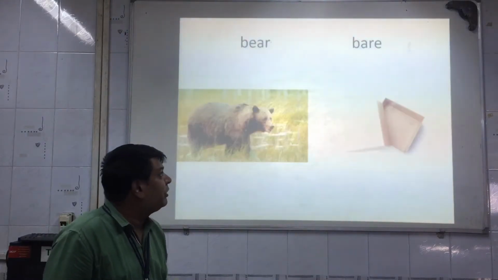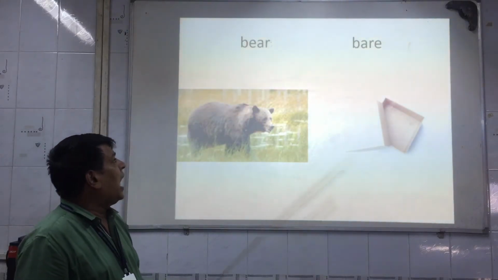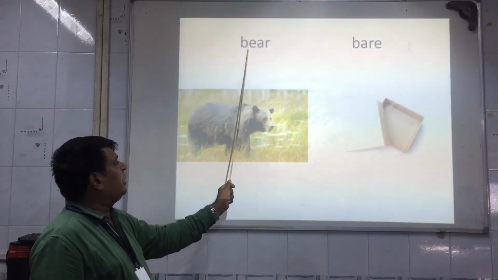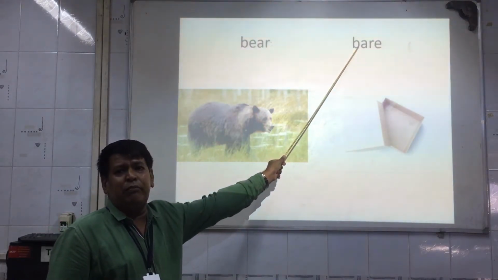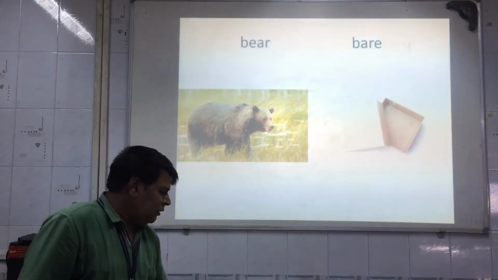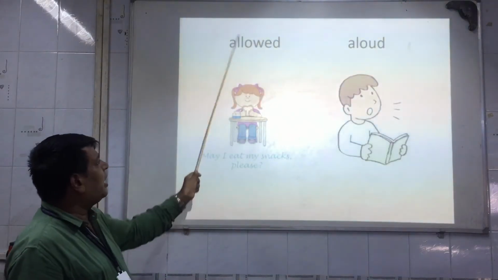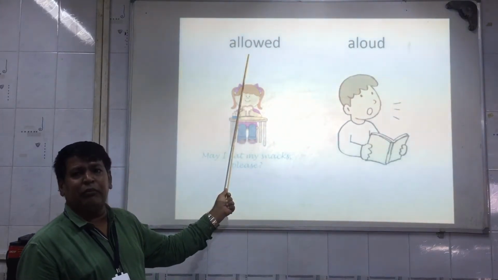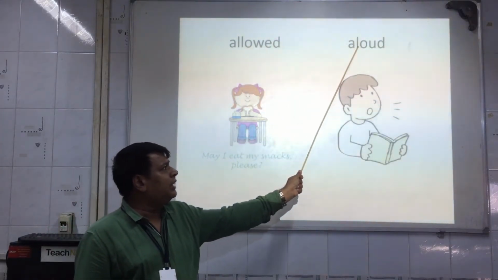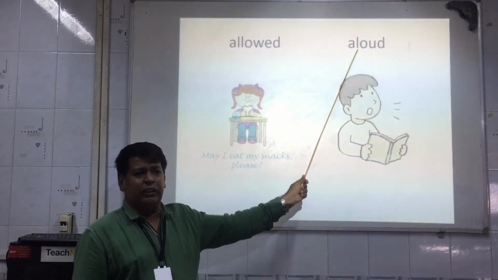See one more example here, bear and bare. Now bear relates to the animal. This bare means uncovered, empty. Here, aloud and allowed. Now here allowed means which gives us the permission, and this aloud means to read it loudly.